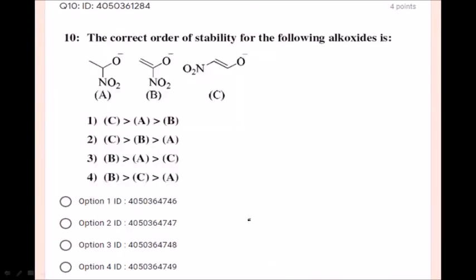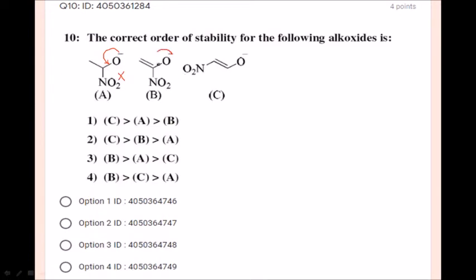Next, the correct order of stability for the following alkoxides is. Stability of alkoxides depends on resonance stabilization. Based on the resonance structures, we can say whether it is going to be stable or not. Among these three, which is more resonance stabilized? Do you think this is going to be resonance stabilized? Say yes or no. Suppose I polarize the anion to this, is it resonance stabilized? No, there is no resonance structure possible here. What about this? Yes, it is possible.